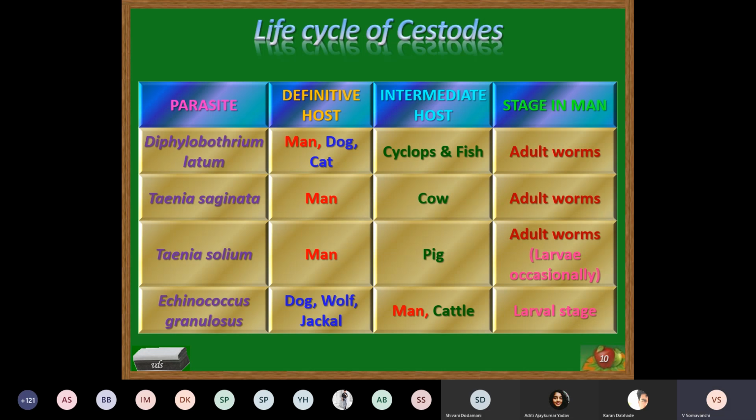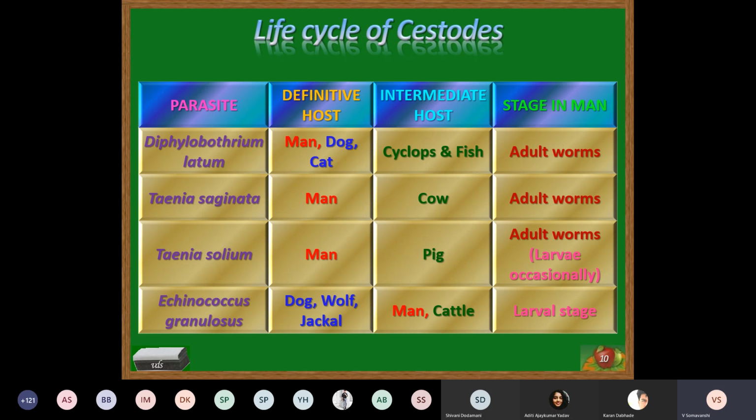Other natural definitive hosts of this parasite are dogs and cats. And there are two intermediate hosts in its life cycle: Cyclops, which are present in the water, and fish. These are the two intermediate hosts required to complete its life cycle. So man being the definitive host, the stage present in man is the adult worm.